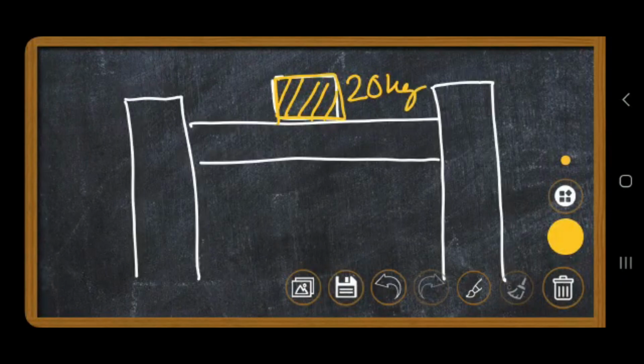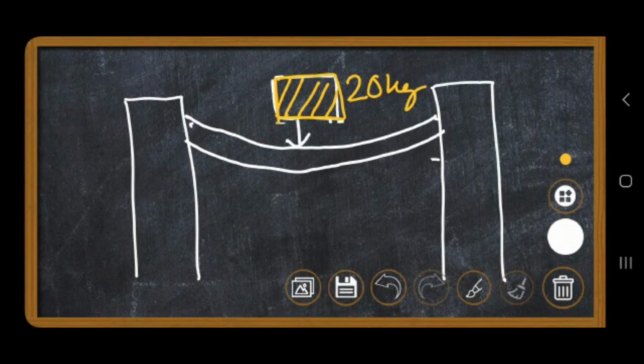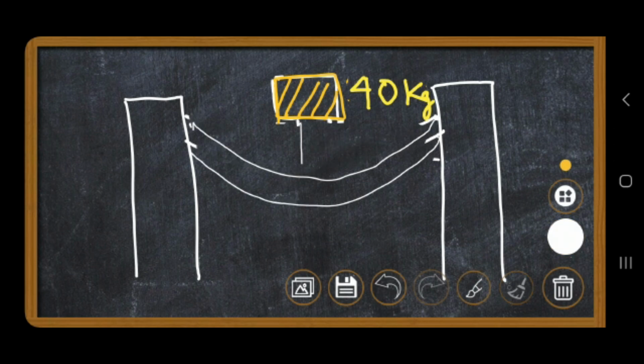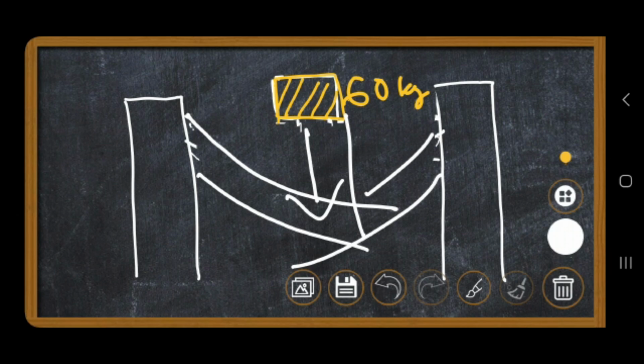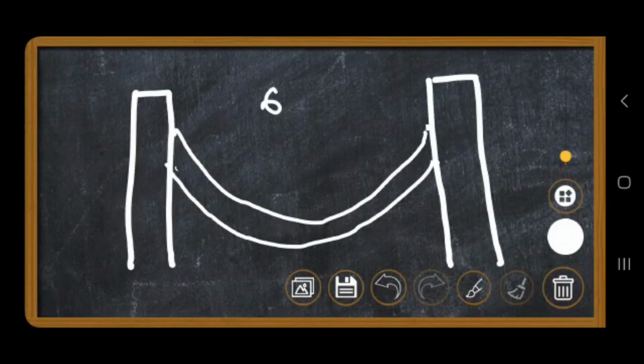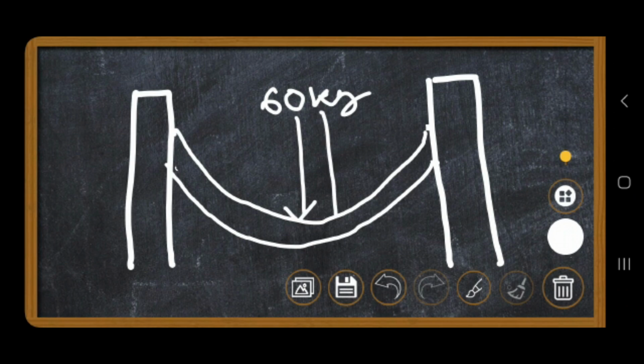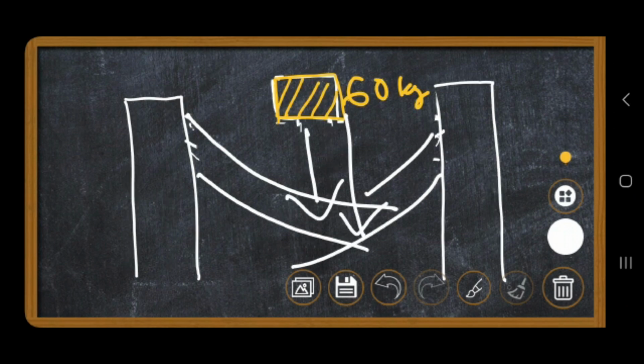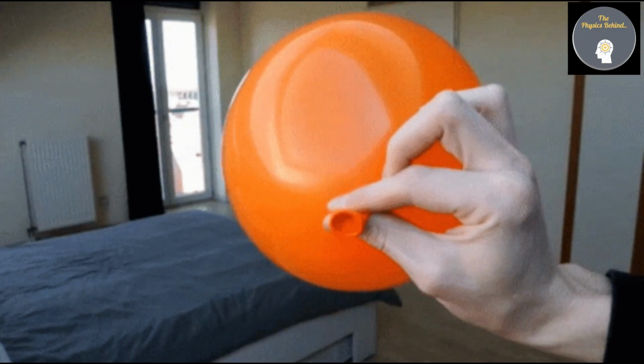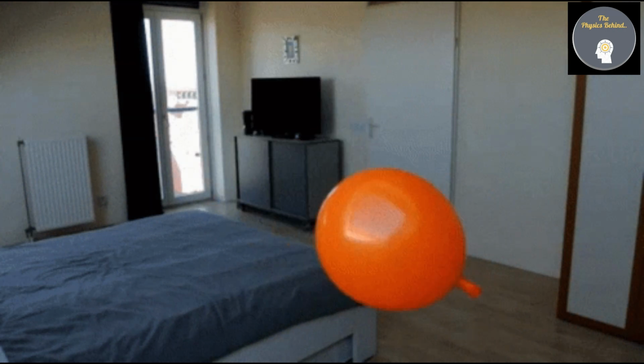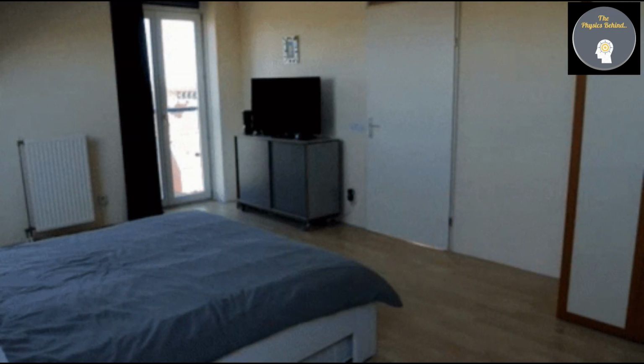Now, if I apply a 20 kg load on the bridge, it will bend slightly. Again, if I apply 20 kg more load, it will bend twice the initial amount. Up to this position, Newtonian linearity is working. But if I apply another 20 kg load, then the bridge will collapse. And here comes the non-linearity. Because according to Newtonian physics, the bridge should bend thrice the initial. But here, the same amount of force changes the whole linear system. A real-life example of a non-linear system is the flight path of a moving balloon, as it is totally unpredictable, meaning chaos.